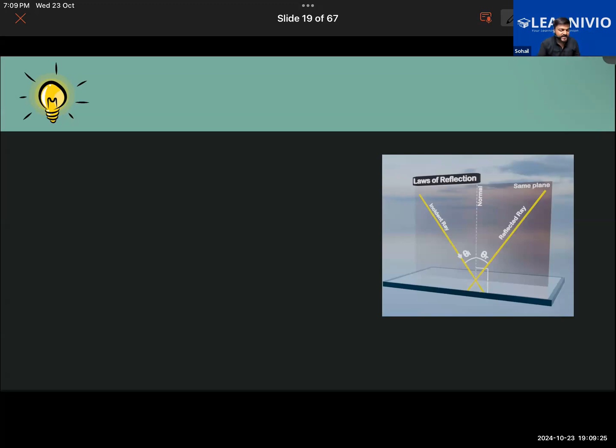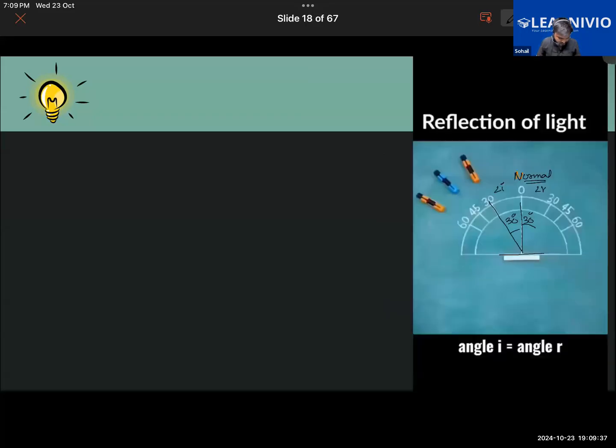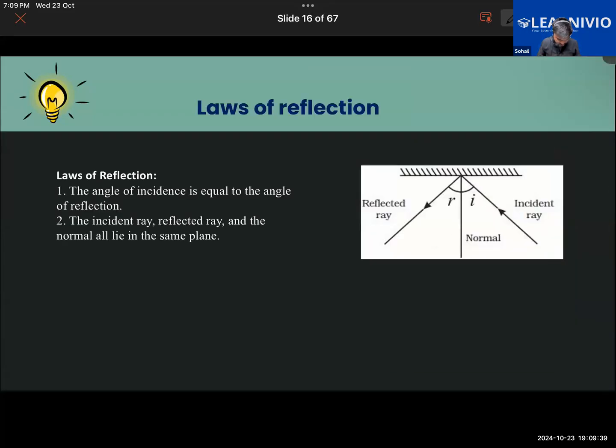So that's what the second law of reflection of light says, that the incident ray, the normal, and the reflected ray, all of them lie on the same plane. Hope that much should be clear to everyone. Okay. So that is the law of reflection. You guys will be required to memorize it. Okay.